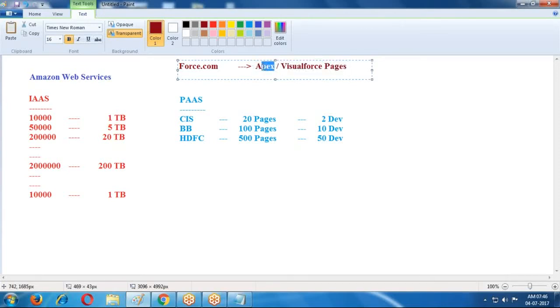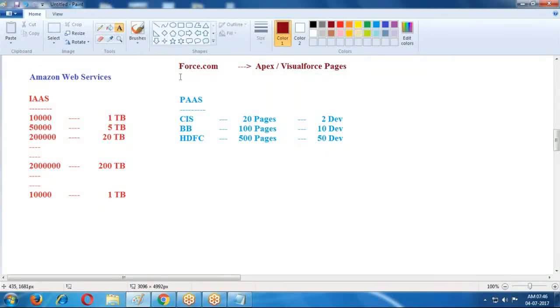Apex programming is similar to Java and .NET. This is the backend; if you want to write the business logic, we use Apex programming. If you want to design your pages, we use Visual Force Pages, which are just like HTML coding.